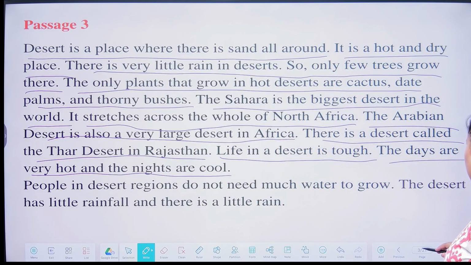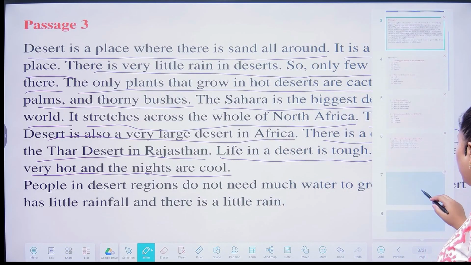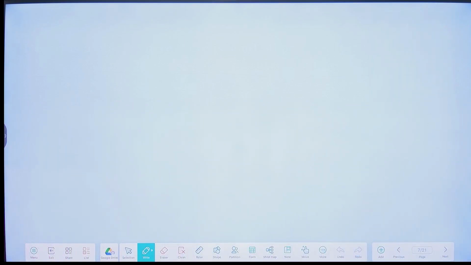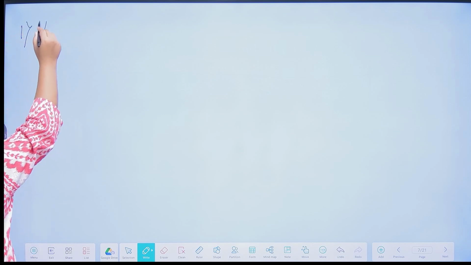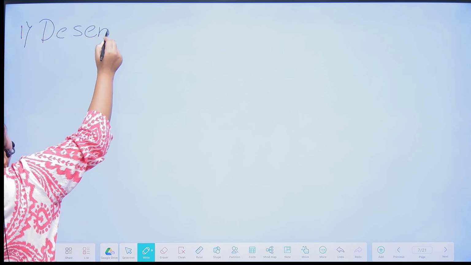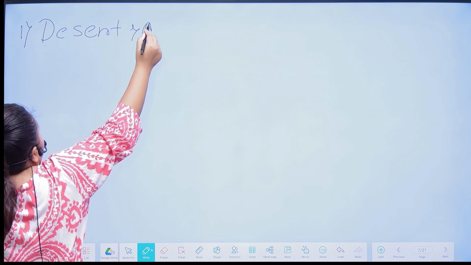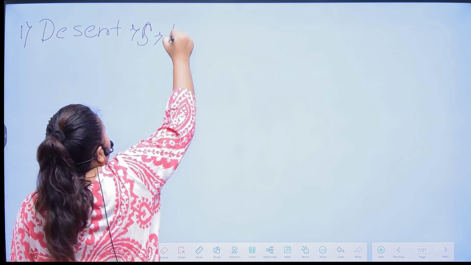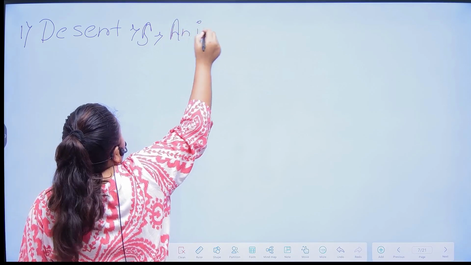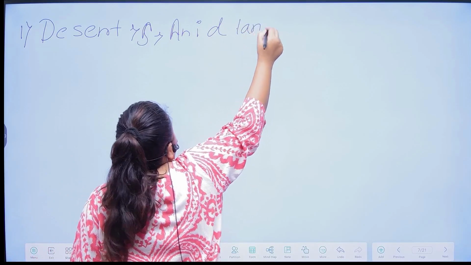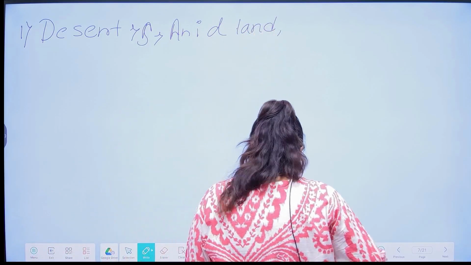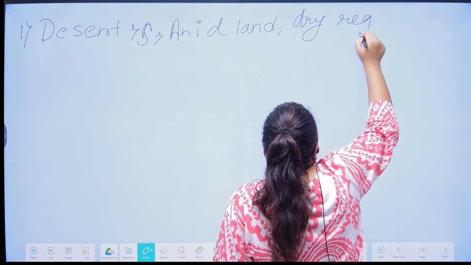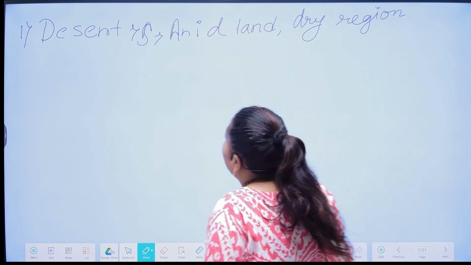So all the questions are done. Now we will do some synonyms and antonyms of words. So the first word is desert, and the synonyms of desert are arid land and dry region. So these are the synonyms of desert.